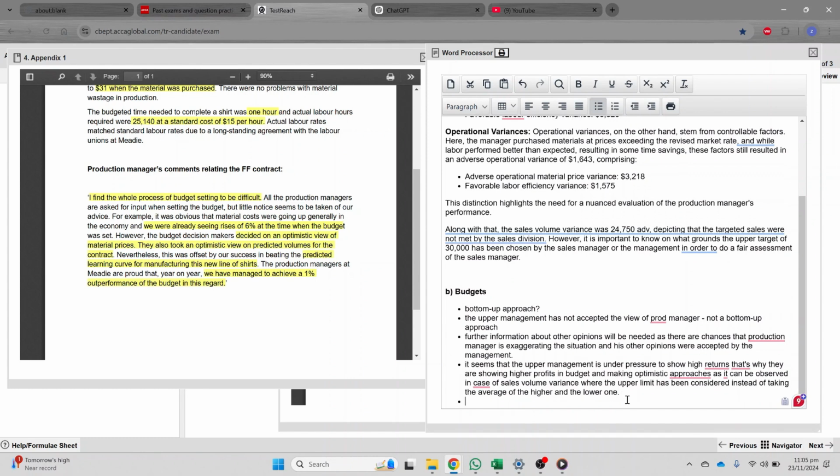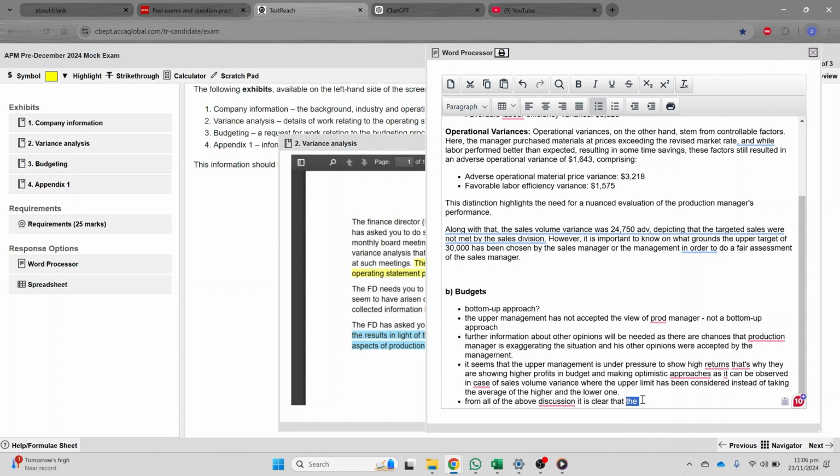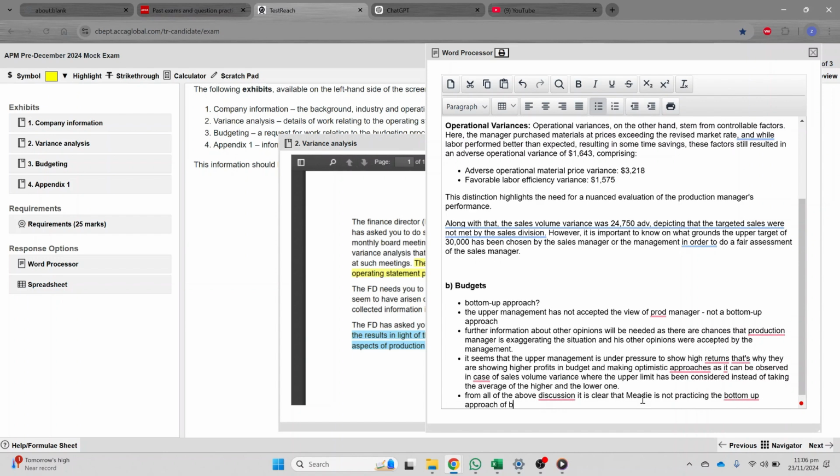Conclusion is that, from all of the above discussion, it is clear that the budget system is not bottom-up, or that the company, what is the name of the company, that Mary is not practicing the bottom-up approach of budgeting. Right. So you can make a paragraph of this. I just wrote it quickly.